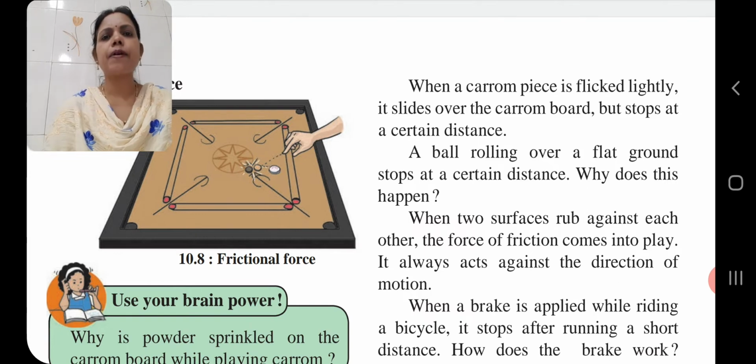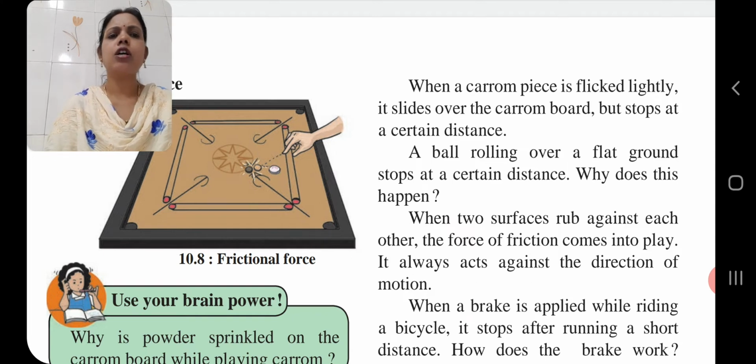Why does this happen? Of course, because of frictional force. Next, when two surfaces rub against each other, the force of friction comes into play. It always acts against the direction of motion.